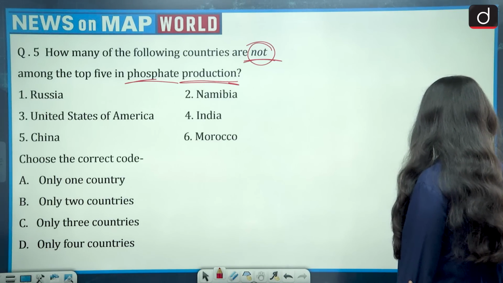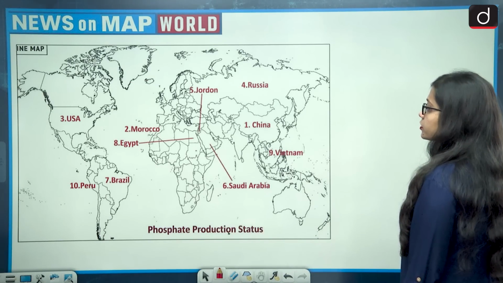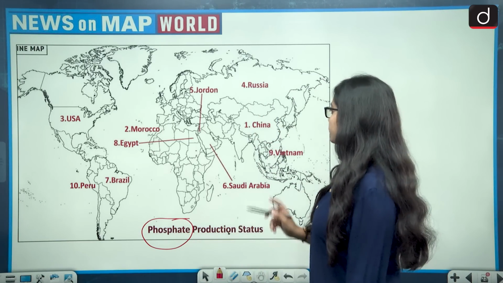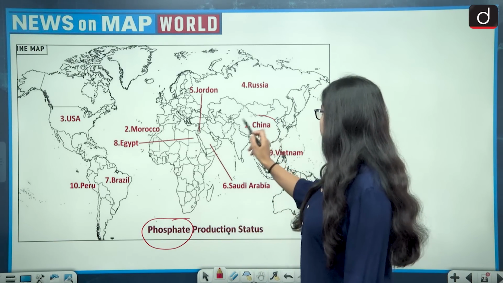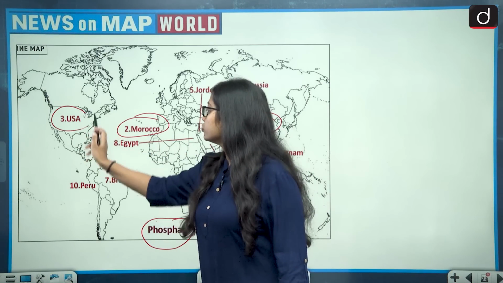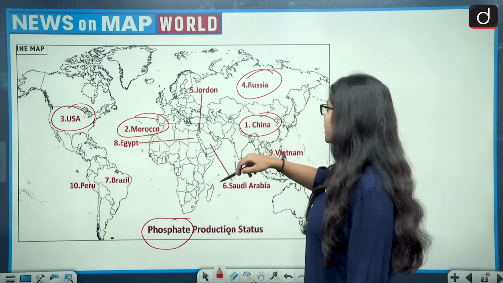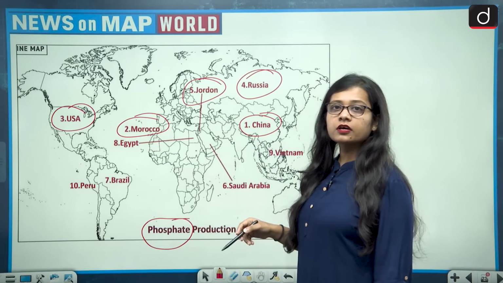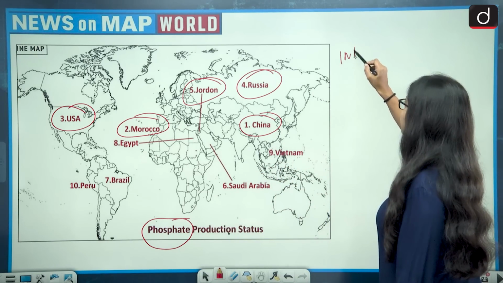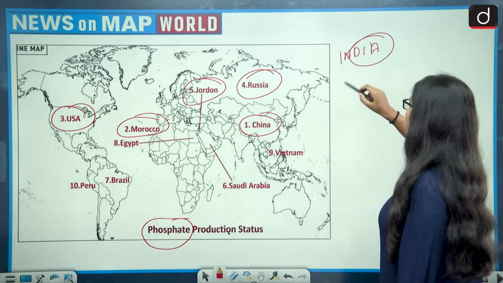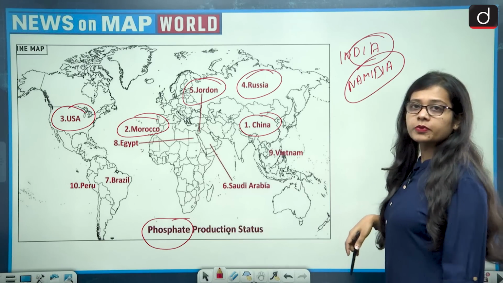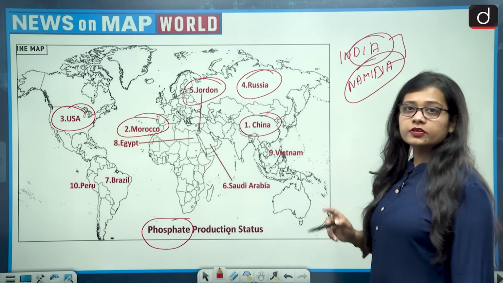So let's look at the map and see the top 10 producers of the phosphate. On number 1 we have China, second we have Morocco, third we have USA, fourth we have Russia and fifth we have Jordan. So these are the 5 countries which are the top 5 producers of phosphates. What we do not have is India. India is not there in the top 10 also, and then what we do not have is Namibia. So Namibia and India are not among the top 5 producers of phosphate.